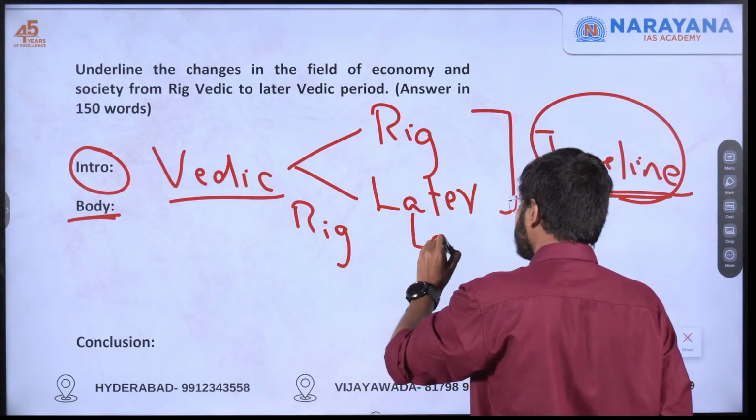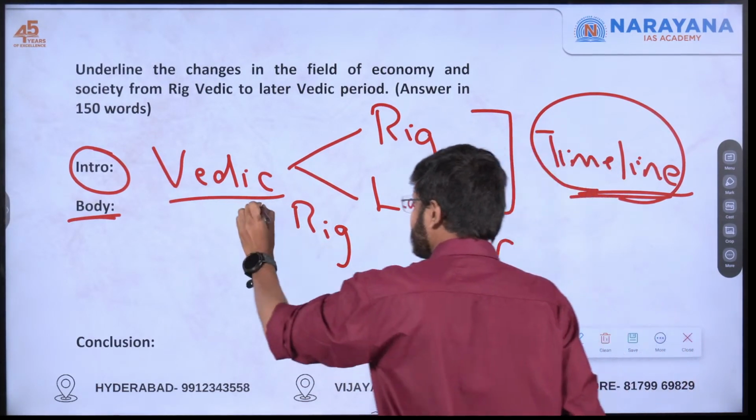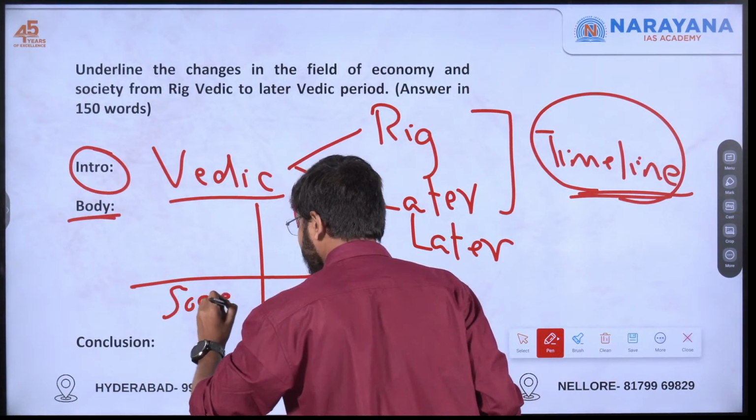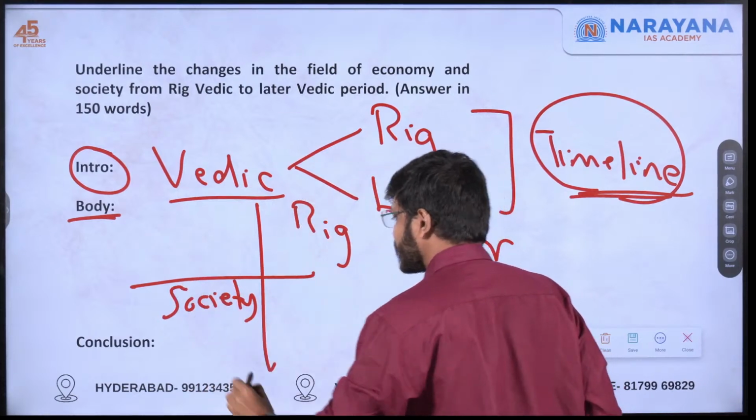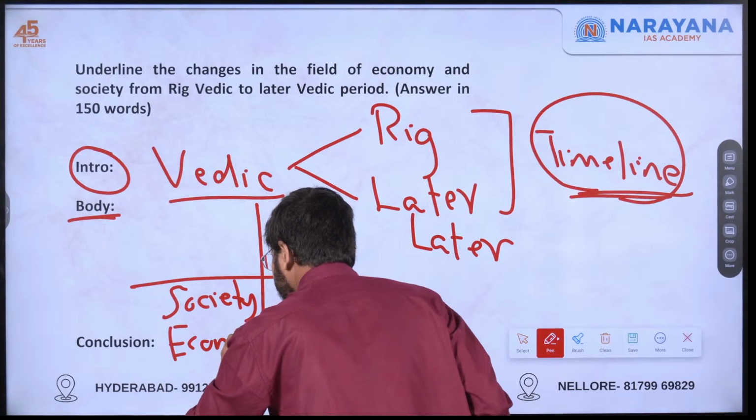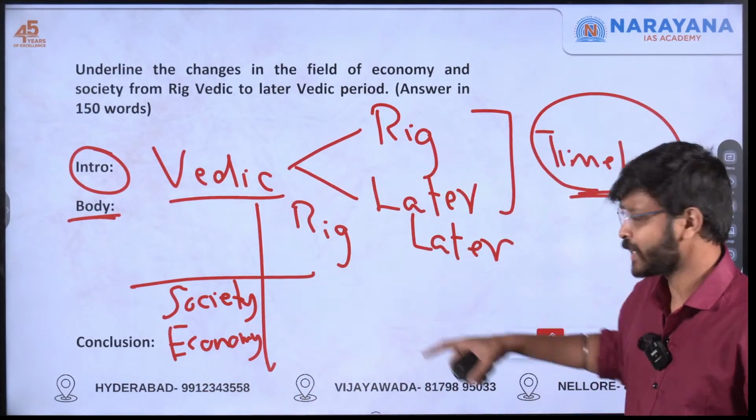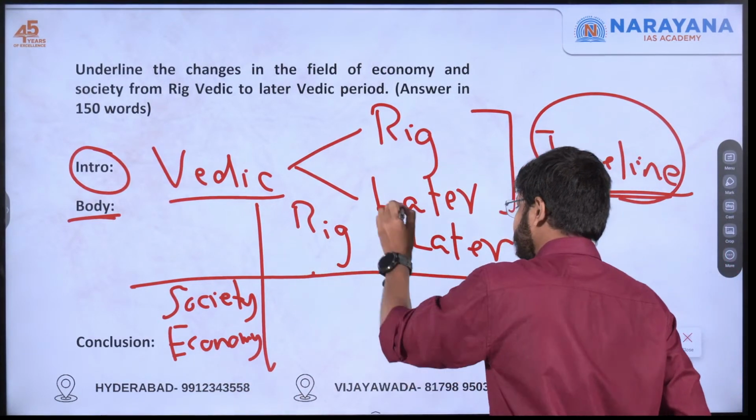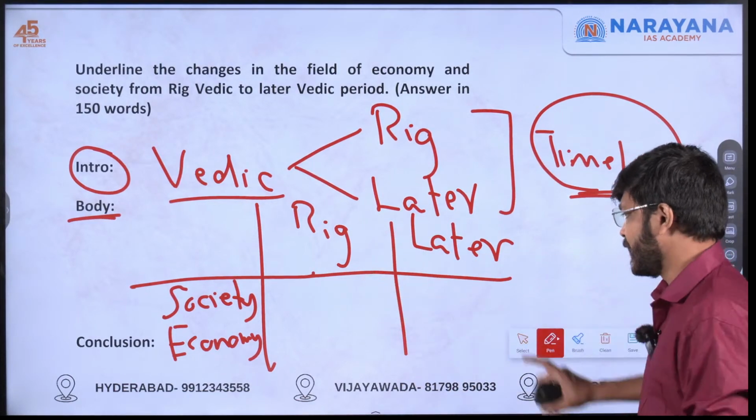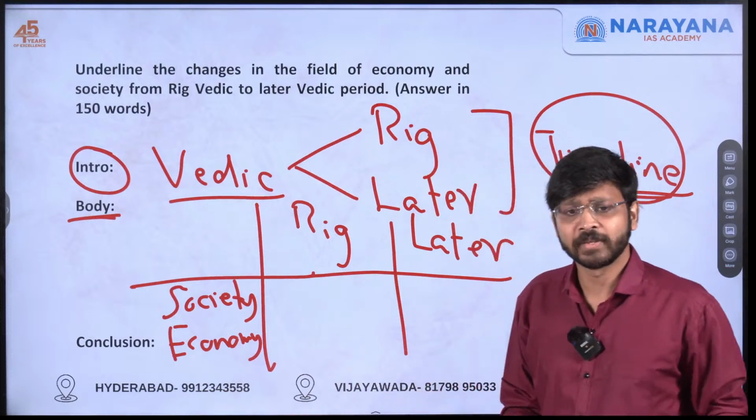Here you can bring later Vedic period, and here maybe you can write society. What all are the changes which are happening in the society, and after that what all things were happening in the economy. This is how you can actually frame one answer. Rigvedic period and later Vedic period. Like that you can frame the answer. Or maybe you can write it in paragraph also, no issue.